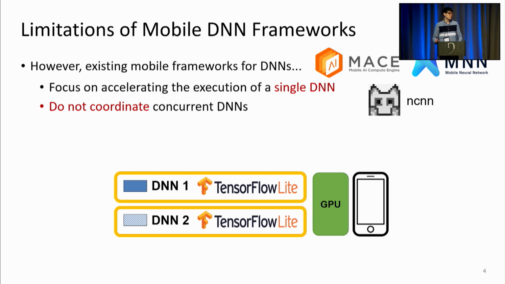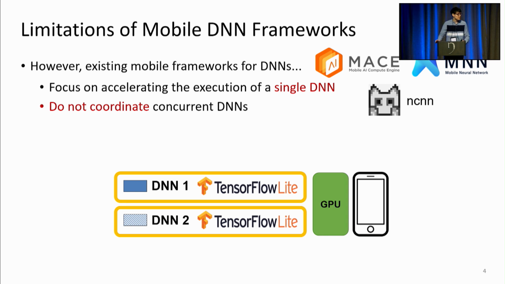Now, a major problem occurs when we try to run these applications on these mobile DNN frameworks like TensorFlow Lite, MNN, and NCNN, because these frameworks mostly focus on optimizing the execution of a single DNN and do not consider coordinating the concurrent execution of multiple DNNs. Say if you wanted to run two DNNs using TensorFlow, then we would have to create two separate processes that each have its own TensorFlow runtime and then serve the two DNNs on each process. This setup prevents us from comparing the performance of the DNNs and coordinating them on the mobile device.